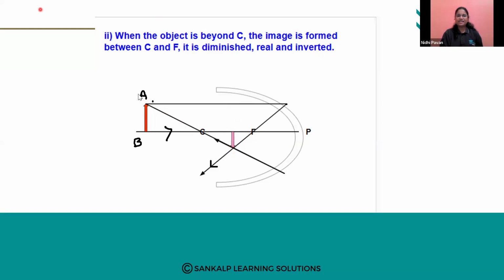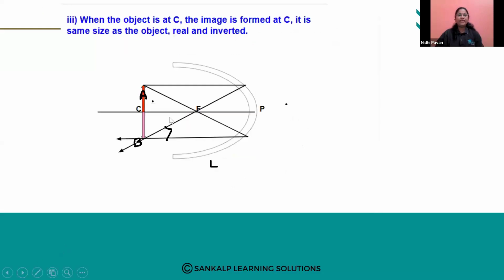Okay. This is the second case study in concave mirror, the third one, when the object is kept at C. First, we kept the object very far from the concave mirror, that is at infinity distance. Second, we kept the object beyond the center of curvature, a bit far from it. Now, we are placing the object exactly at the center of curvature. You can see here.